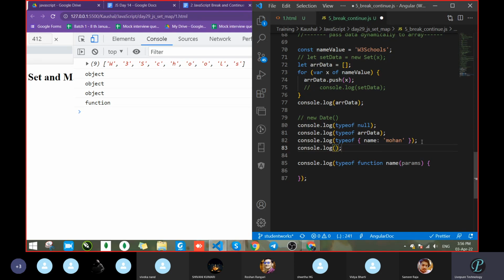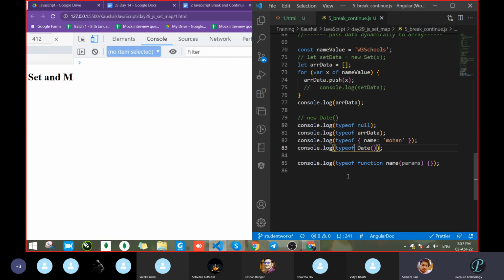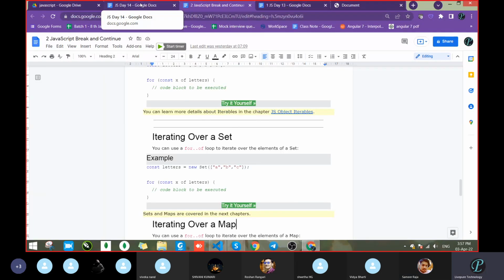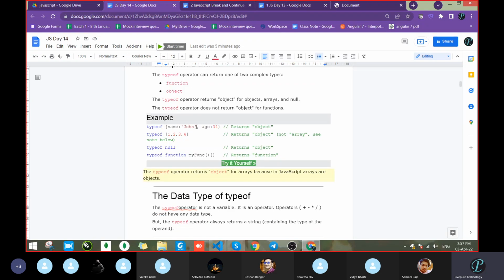So next, which was I checking? I forgot. Null. Okay. Date. Let's see. What is typeof date? It gave a string, but we have to pass new. Let's see. It gave object. So in all cases you will get object. So this way we can check the data type.